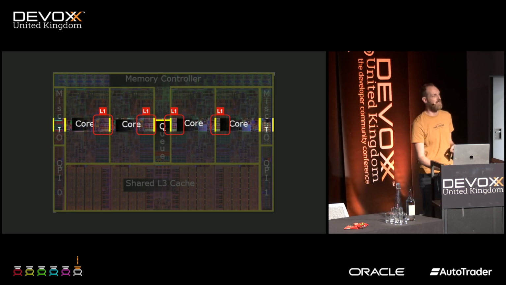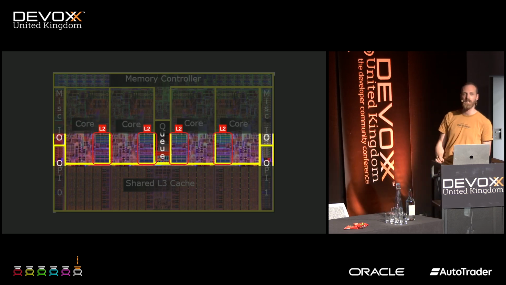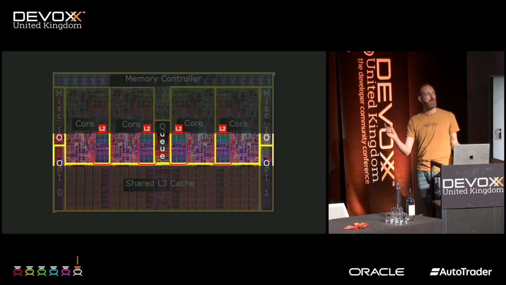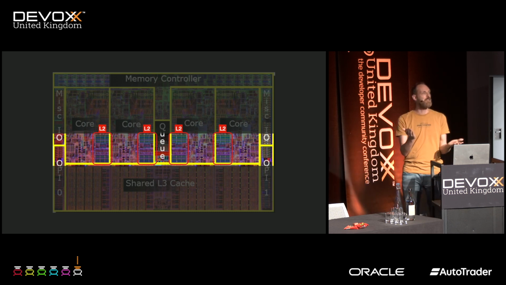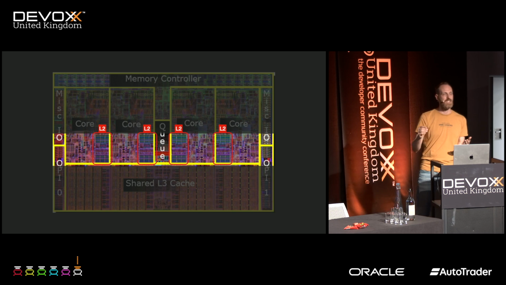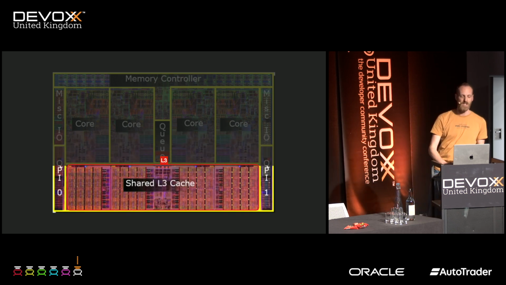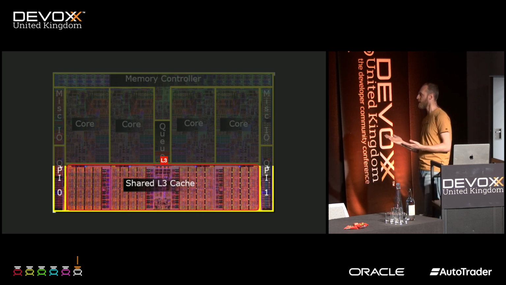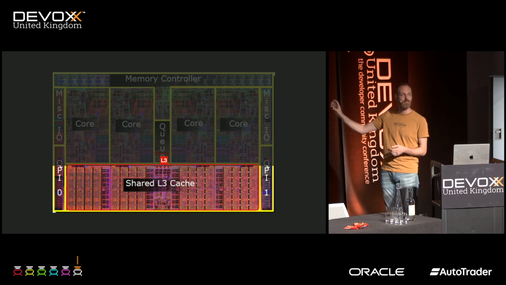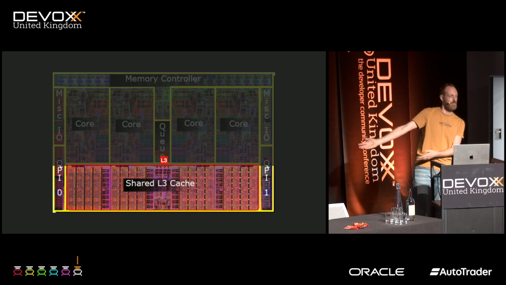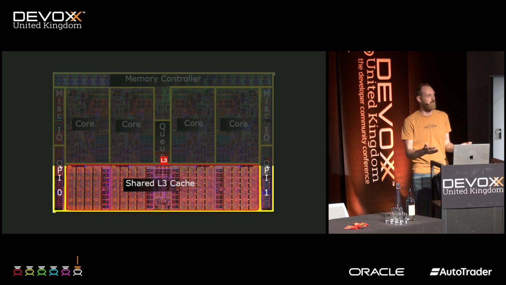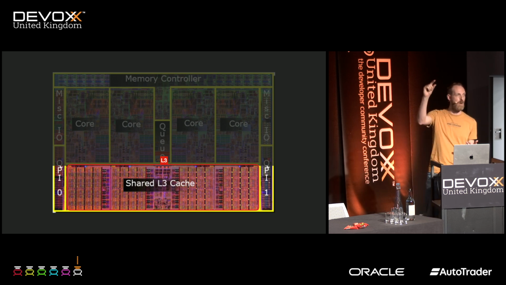Every core also has, in this case, a second part of memory, which is bigger, but slower. But it allows you to store more information. And when you access it, it gets put into the L1 cache. And there's, in this case, also a shared L3 cache, where everything is initially. Before it's on your hard disk, it gets loaded in the L3 cache, and then when a core accesses something, it goes L2, L1.